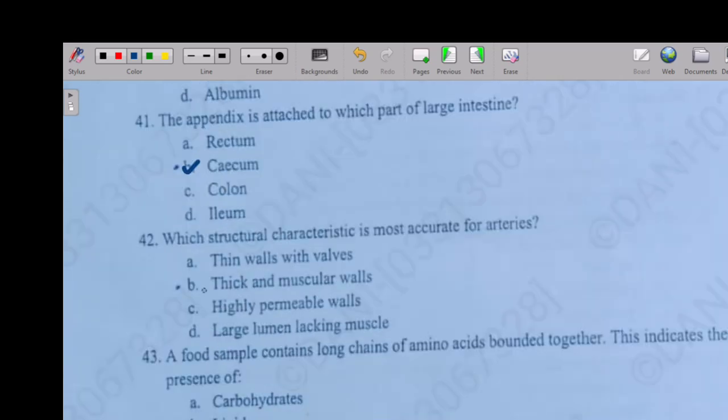So the next question is: which structural characteristic is not accurate for the arteries? Option A thin walls, option B thick wall and muscular, option C highly permeable walls, option D large lumen. So the right answer is option B.